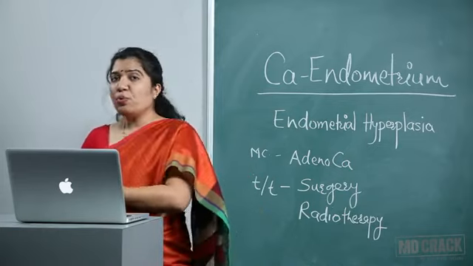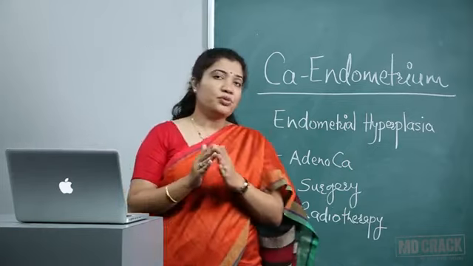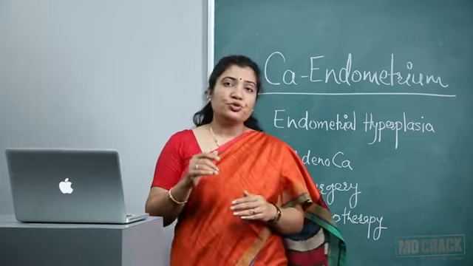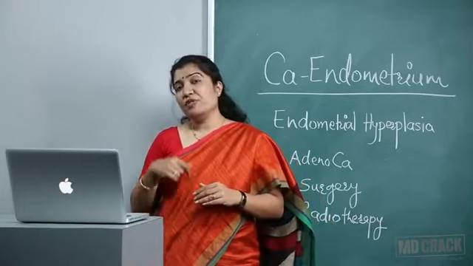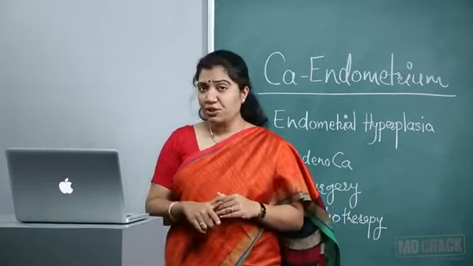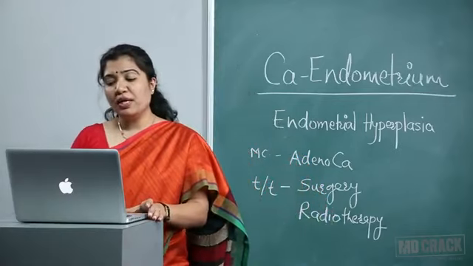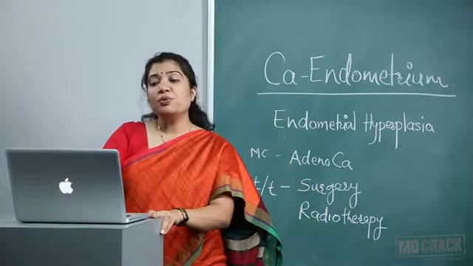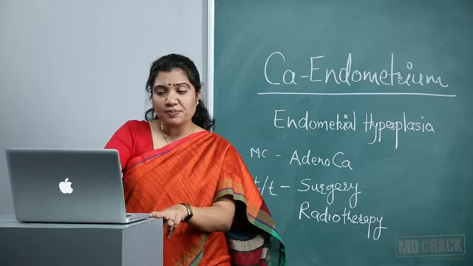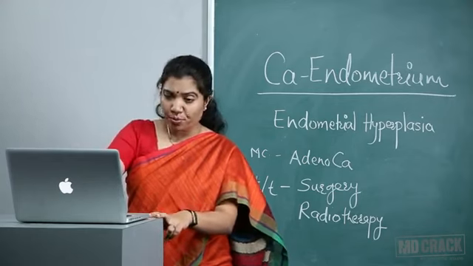If the patient is menopausal, then we expect the endometrium to have atrophy and it should be less than 4 mm. If it is more than 4 mm, it's an indication to evaluate the patient. We should not let the patient go home. Immediately take an endometrial aspiration biopsy and get the histopathological report very clear.